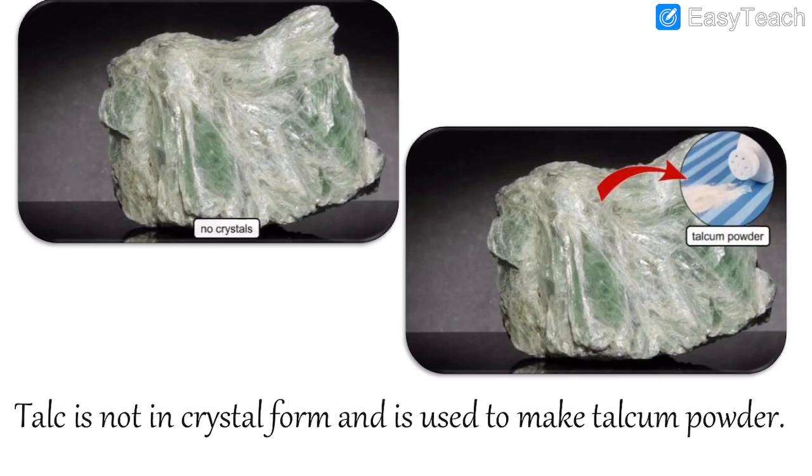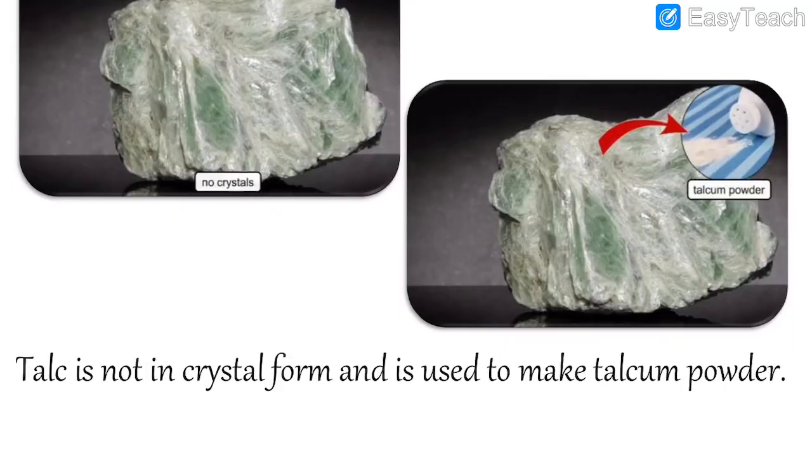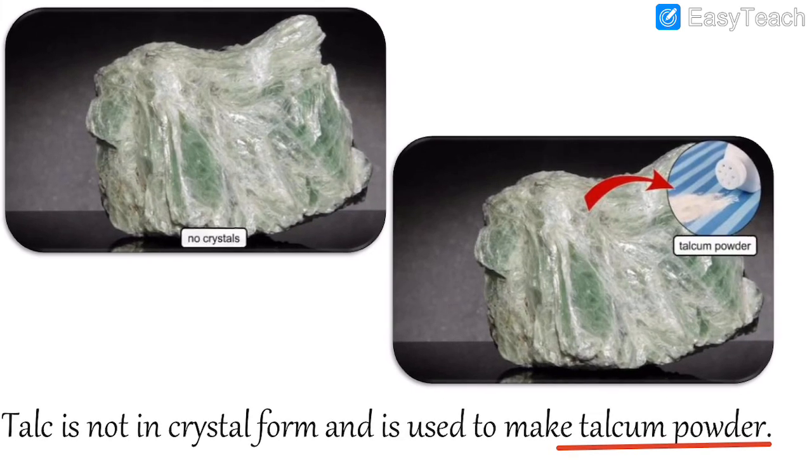Talc is not in crystal form and is used to make talcum powder. So talc is not in its crystal form. What is it used for making? Talcum powder. You might have seen talcum powder. Talc is used for making talcum powder. Here you have to learn the spelling. T-A-L-C-U-M, talcum, P-O-W-D-E-R, powder, talcum powder.